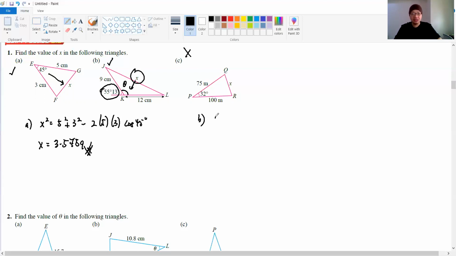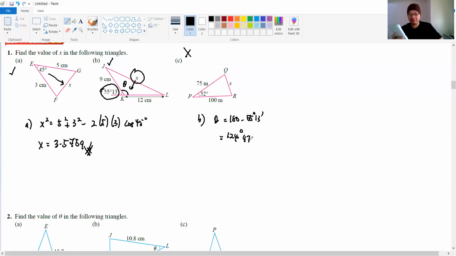So how to find theta? Theta will be 180 minus 55 degrees 13 minutes. Then how much are we supposed to get? Okay, 180 minus 55, and then you need to press the dot comma button here. It becomes 55 degrees and 30 minutes. Also, you need to press that dot comma button again. Okay, it becomes like this. So your answer will be 124